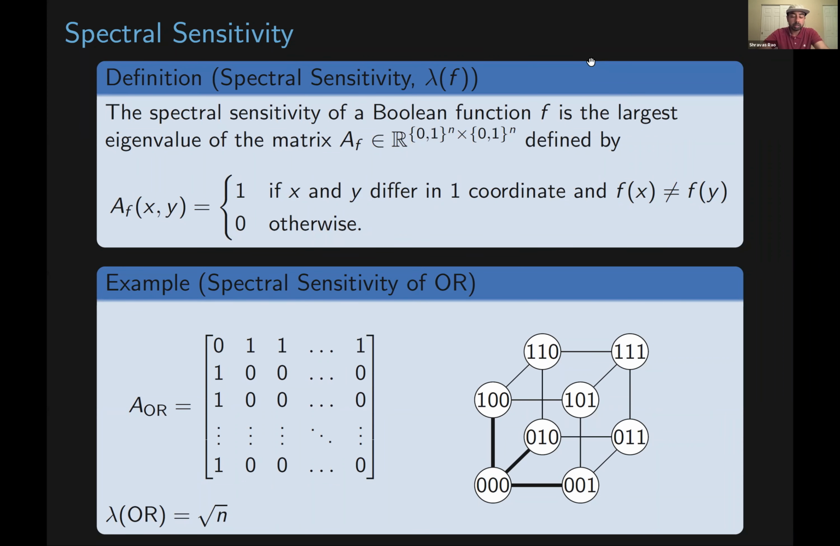Cool, and it's worth mentioning that this idea of degree is well studied. But the idea of spectral sensitivity has come up here and there, and it wasn't really useful in a very important way until Huang used it in his proof of the sensitivity conjecture. So one way to interpret our work is that it's going to show that spectral sensitivity is actually really useful in a lot of different contexts.